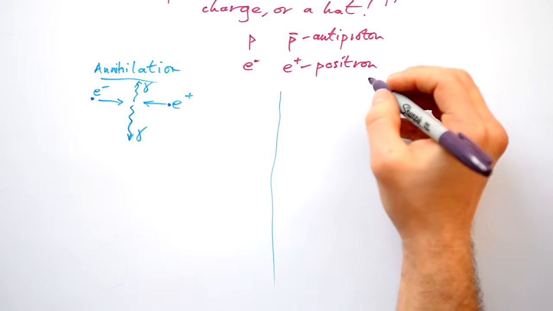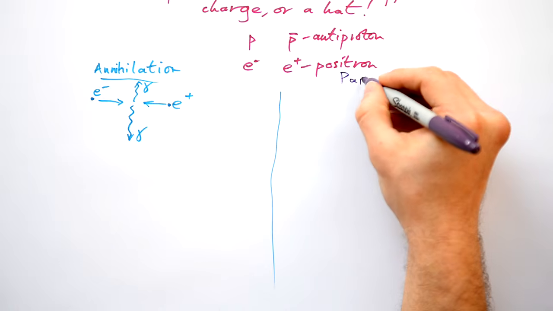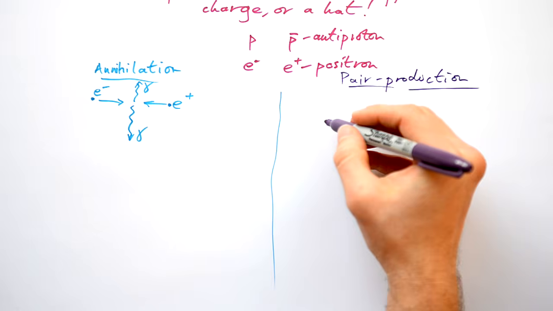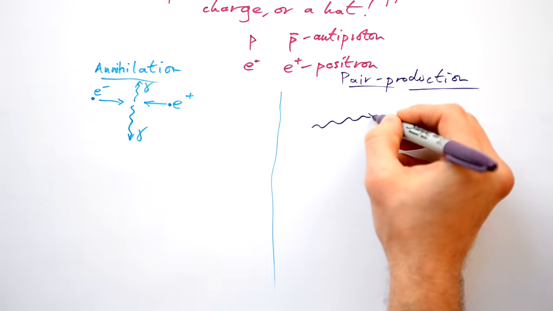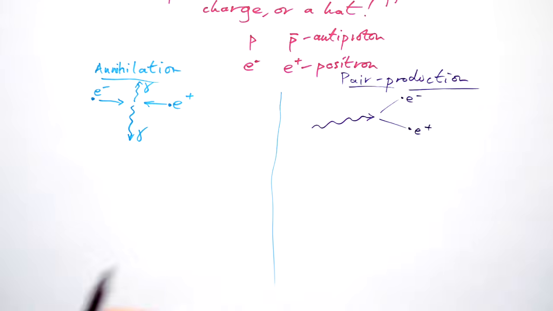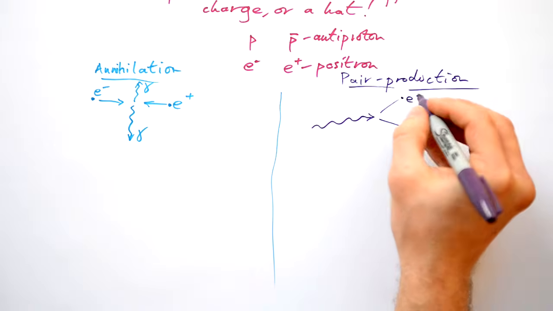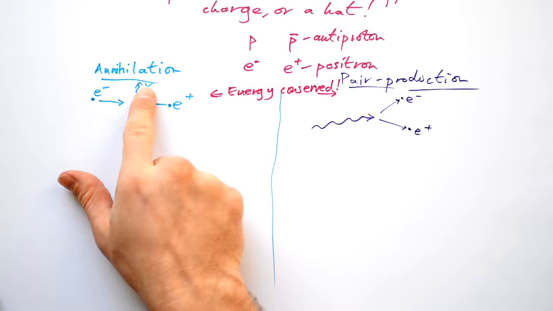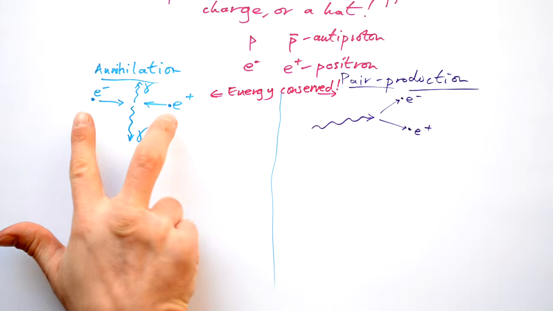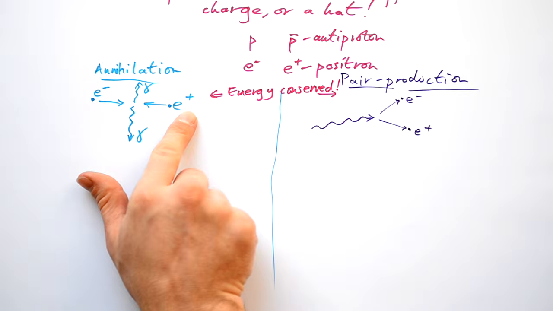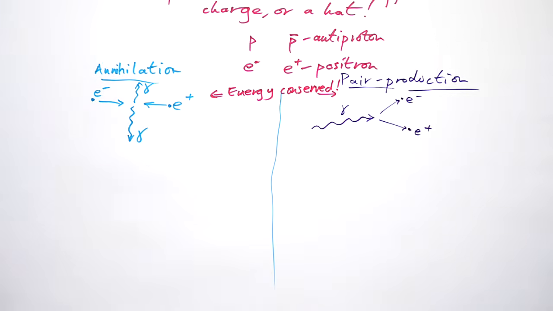The opposite of this, or nearly the opposite of this, is pair production. But of course we don't have two photons making two particles. No, we only have one photon spontaneously turning into a particle and its corresponding antiparticle. In both these cases, energy has to be conserved. But hang on a second, it seems like we're getting energy from just mass. So hang on a minute, that must mean that there must be energy in the mass of this electron and positron. And that is true.